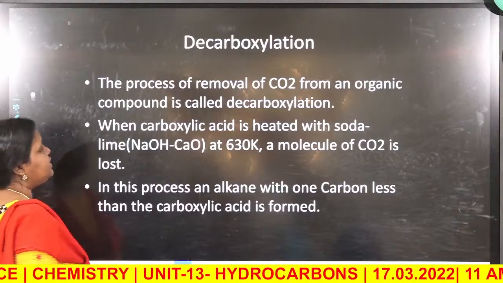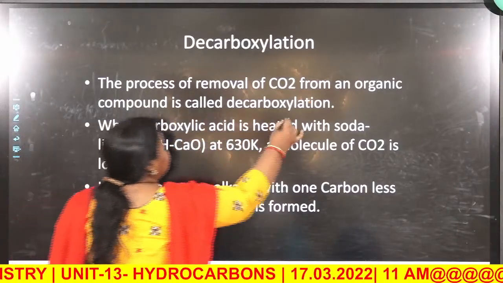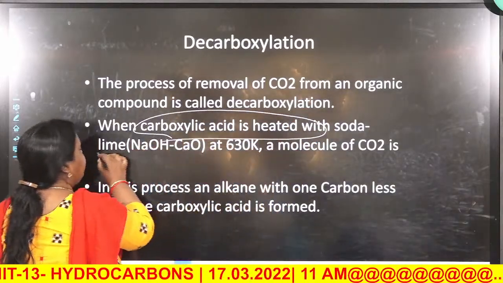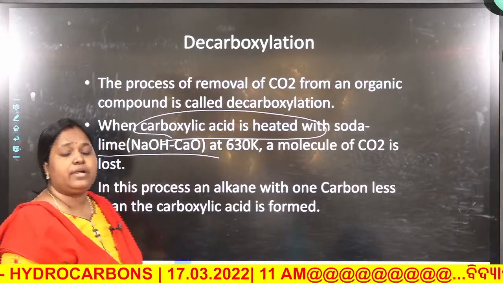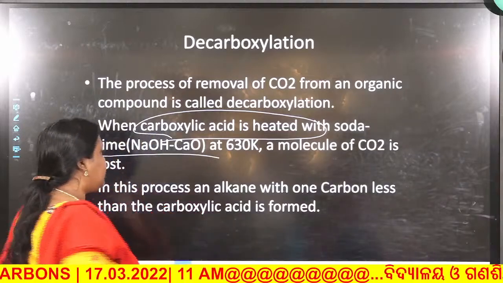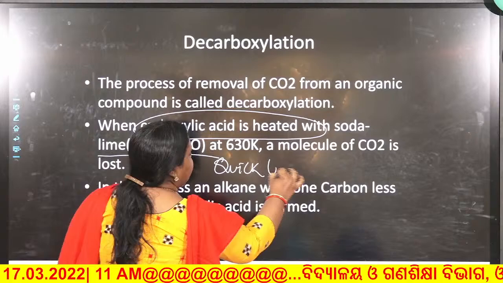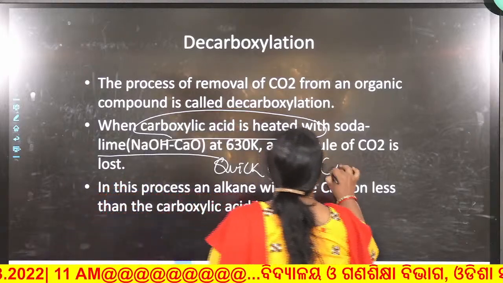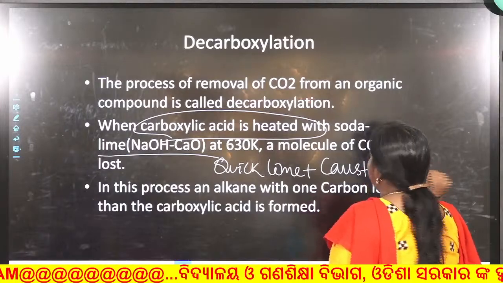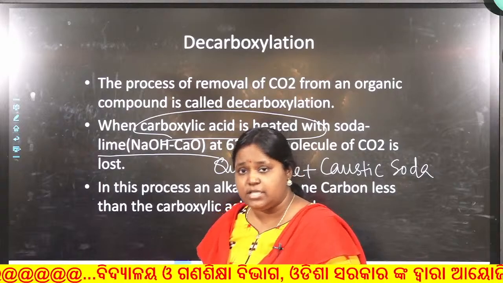So what happens in decarboxylation? In this process, the carboxylic acid is heated with soda lime. Caustic soda, what is the formula for caustic soda? Sodium hydroxide. Calcium oxide is called quicklime. So quicklime plus caustic soda, these two mixed together make soda lime. Soda lime is a mixture of sodium hydroxide and calcium oxide.